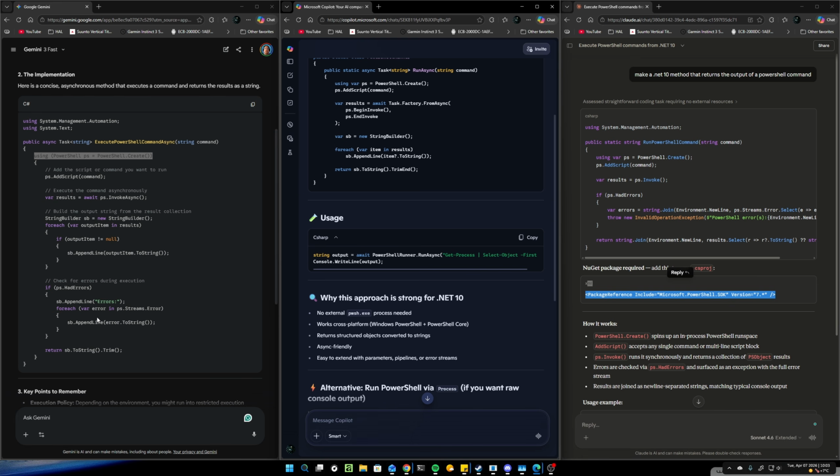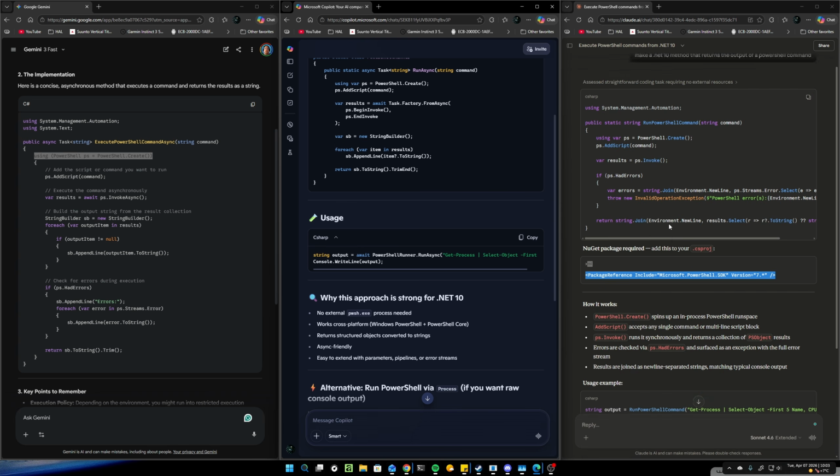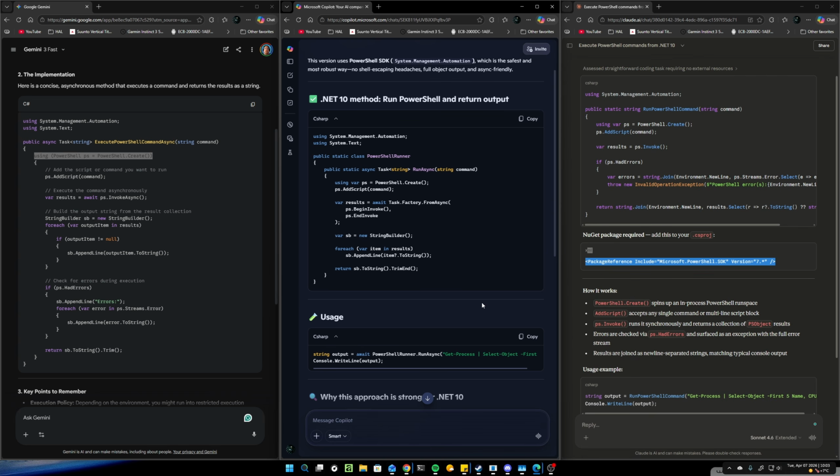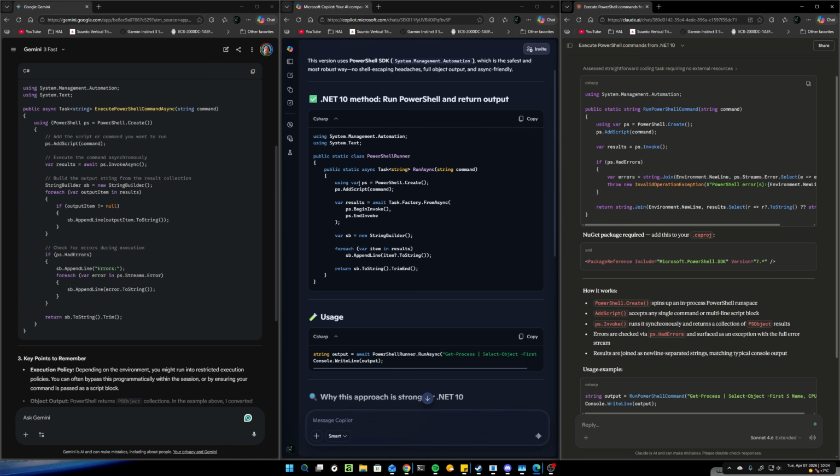Gemini, in my opinion, is actually coming out strongest here, to be honest, and then Copilot and Claude are actually the worst ones. Because they're kind of doing 2 separate philosophies. Here they want us to do an async task, get it out of the main thread, basically. Here they just want to run it in the main thread, which, if this is all it does and it's a terminal command, is okay. If you're running a GUI, you don't want to run it in the main thread because it freezes it up. But you can see how this can be confusing.